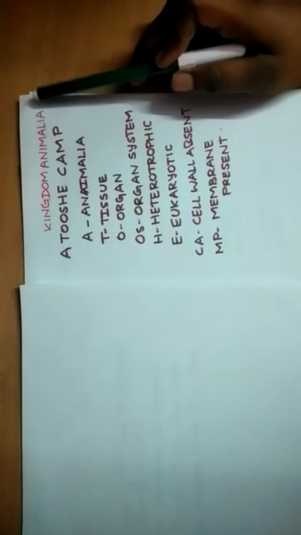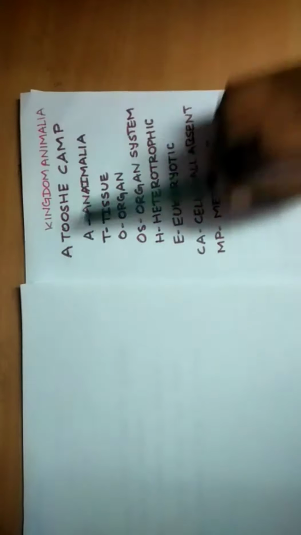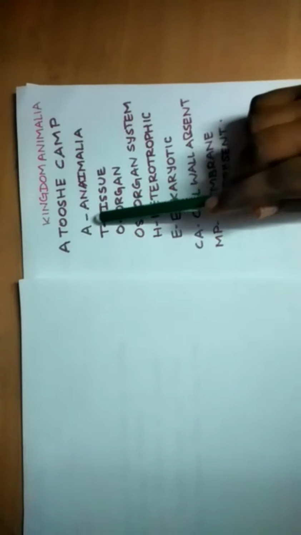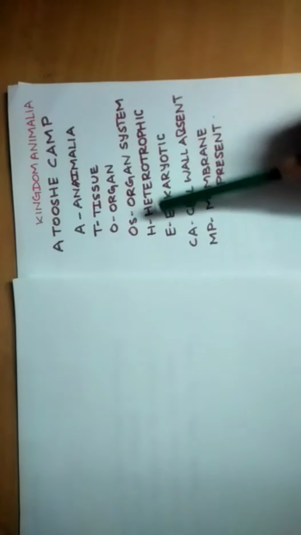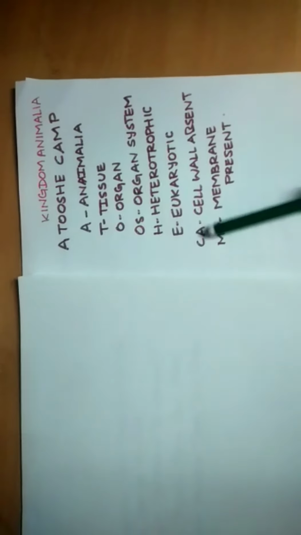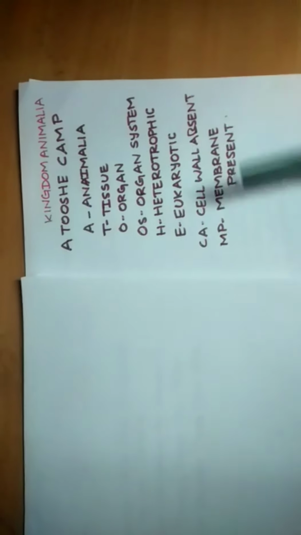Kingdom Animalia. For Kingdom Animalia, remember a mnemonic, Atoshi camp. Remember a girl called Toshi, okay? A stands for Animalia, T stands for tissue, O stands for organ, OA stands for organ system, H stands for heterotrophic, E stands for eukaryotic, CA stands for cell wall is absent, MP stands for membrane is present.